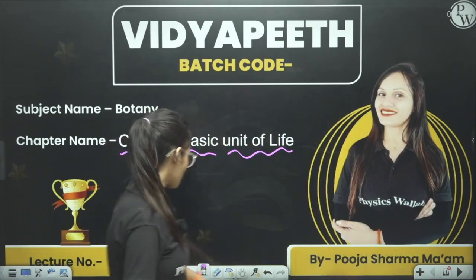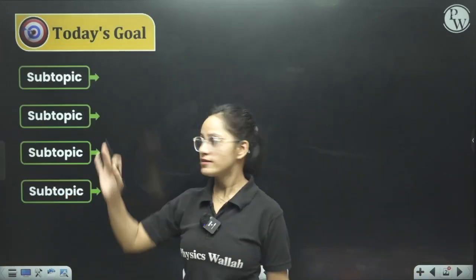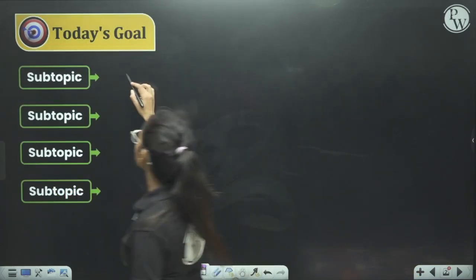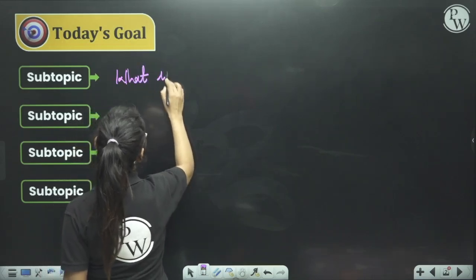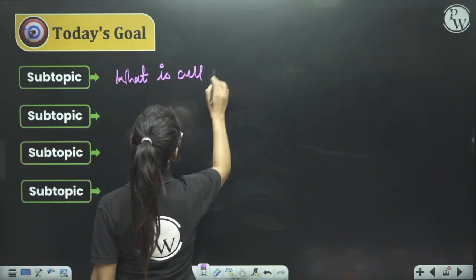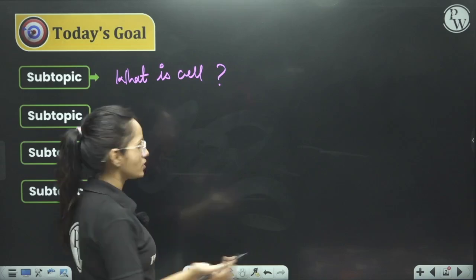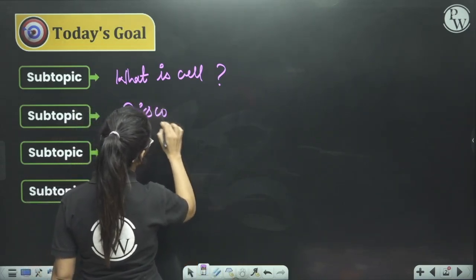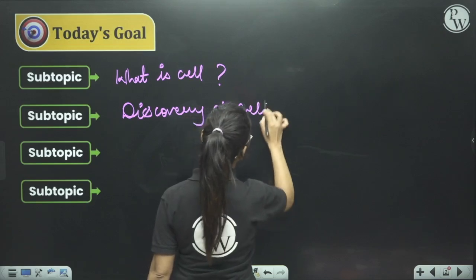So we'll start now. In this chapter, firstly let's discuss what we'll talk about. First we'll talk about what is cell. Second, we'll talk about the discovery of cell.